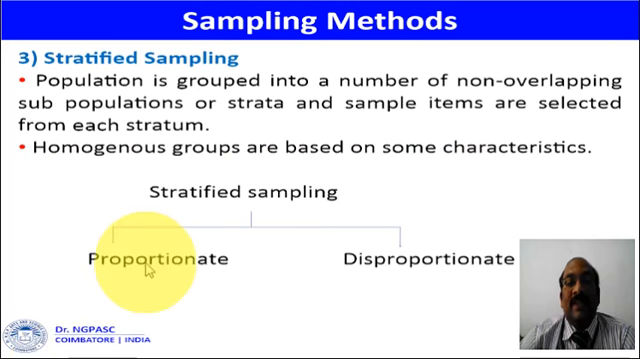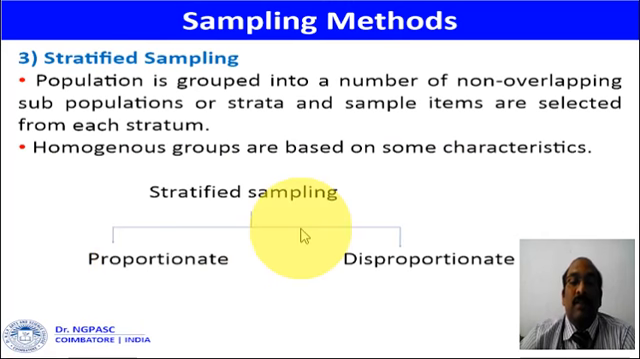Next one is stratified sampling. Strata means group. Here the whole population, or universe, is divided by using any one of the characteristics. So it may be classified based upon the age of the respondents, or the gender of the respondents, or the occupation of the respondents. By using any one of the characteristics, the entire population is divided into some number of groups.